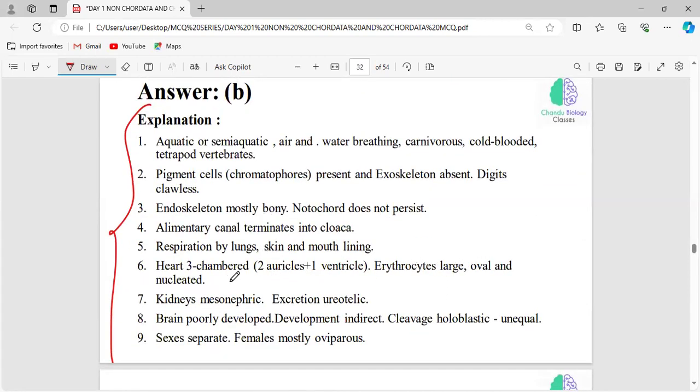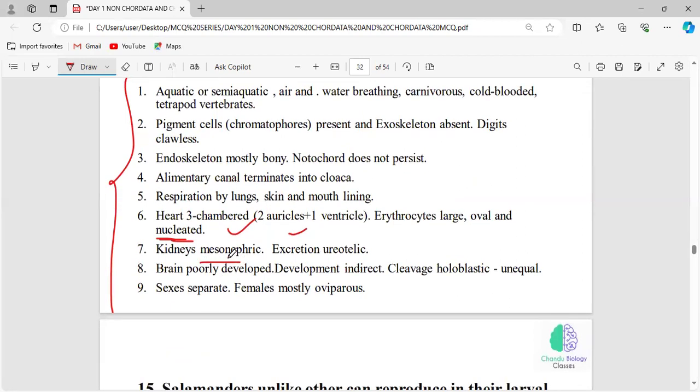Okay, we have studied the three-chambered heart, with two auricles and one ventricle. In humans, we have studied that RBCs or erythrocytes have no nucleus; they are non-nucleated or enucleated. But here, they will be nucleated. And the kidney is mesonephric, and excretion is uricotelic.